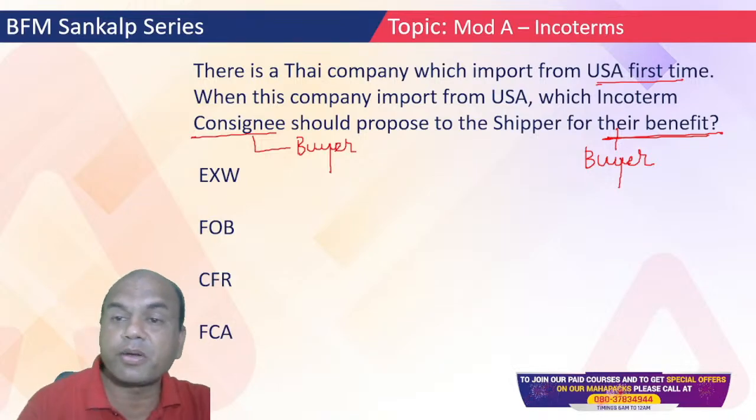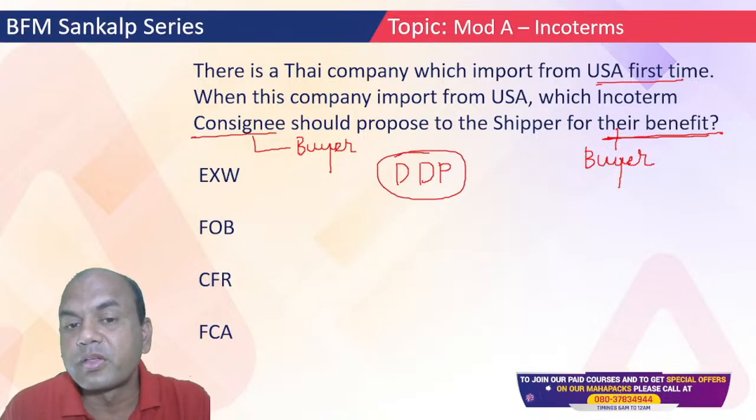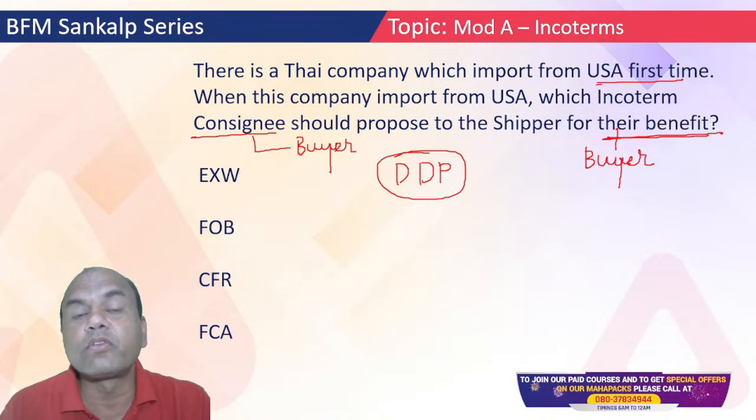Now you are having the problem. All of you might be thinking, sir, the best one is DDP for the buyer. But there is no DDP given over here. So the right answer is DDP, but no DDP given. But what is the answer then? See here, we have to choose the best among these.